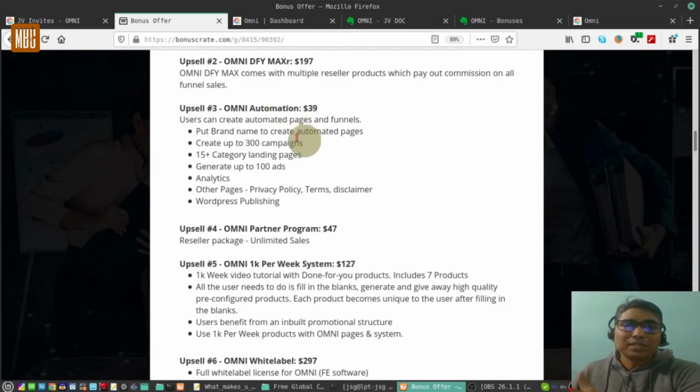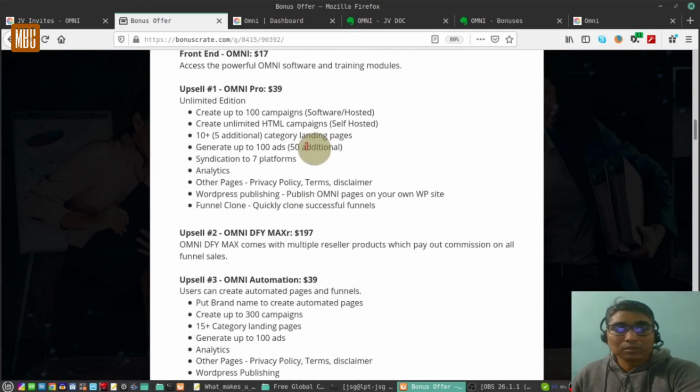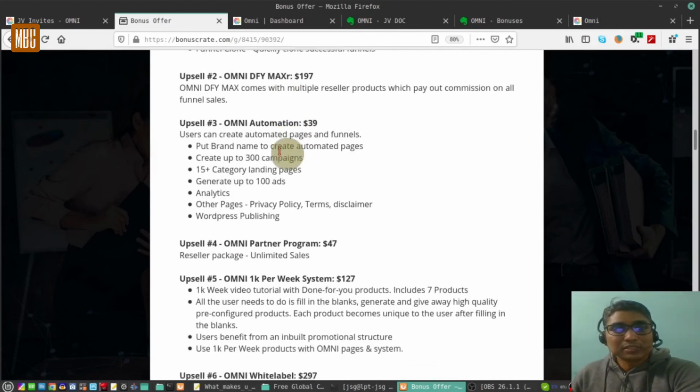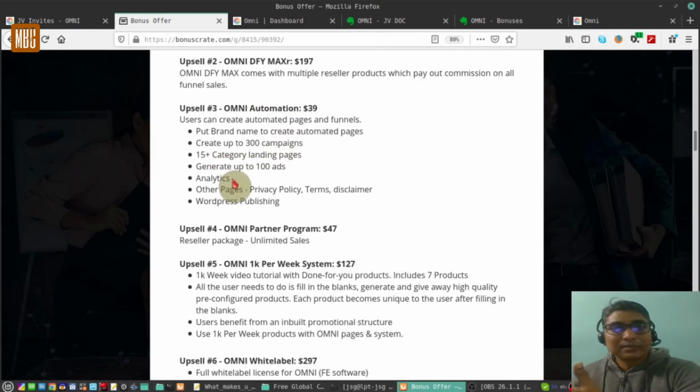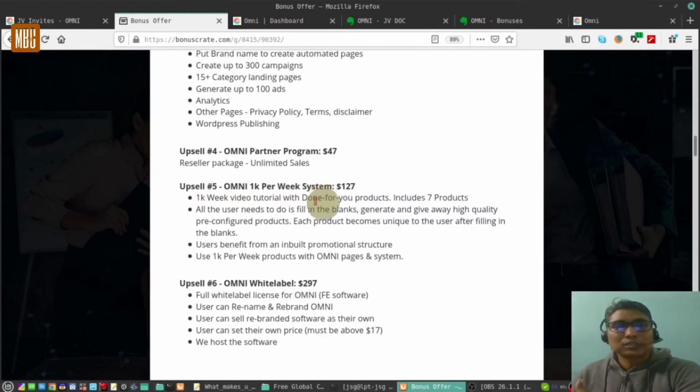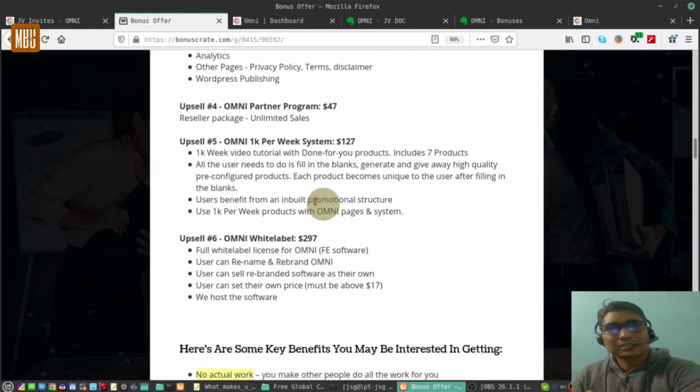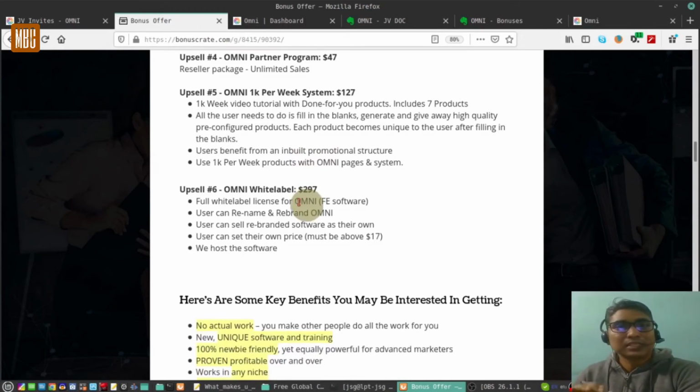The upsell number 3 is the Omni Automation, which comes at a price of $39. Users can create automated pages and funnels, put brand name, create up to 300 campaigns. So in the upsell 1, you could create up to 100 campaigns. Here you could create up to 300 campaigns, 15 category landing pages, etc. So there are some WordPress publishings. Upsell number 4 is the Omni Partner Program. So this is practically the reseller package, which comes at a price of $47 with unlimited sales. Upsell 5 is the Omni 1K per week system, which comes at a price of $127, and it is a 1K week video tutorial with done for you products and includes 7 products.